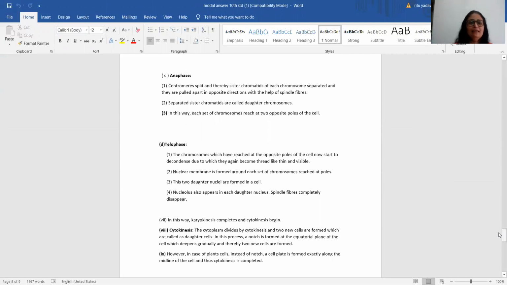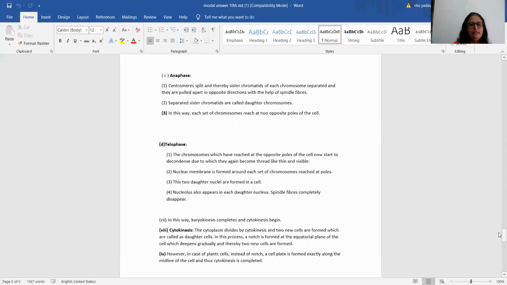Third, anaphase. The centromere splits and thereby the sister chromatids of each chromosome separate and are pulled apart in opposite directions with the help of spindle fibers. In short, the centromere, which joins the two chromatids, breaks. Since it breaks, the two sister chromatids get separated. The second point is the separation of sister chromatids, which are now called daughter chromosomes. In this way, each set of chromosomes reaches the two opposite poles of the cell. In short, now they have a shape like a bunch of bananas.